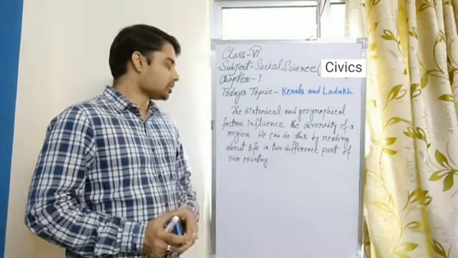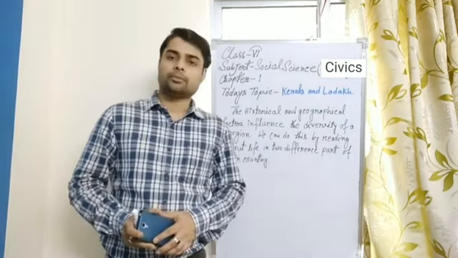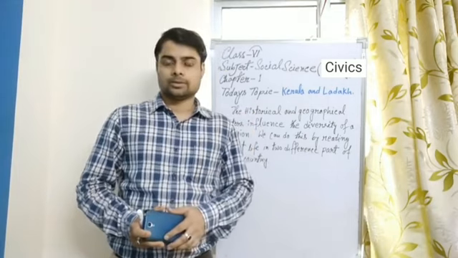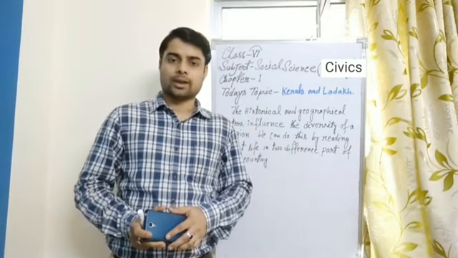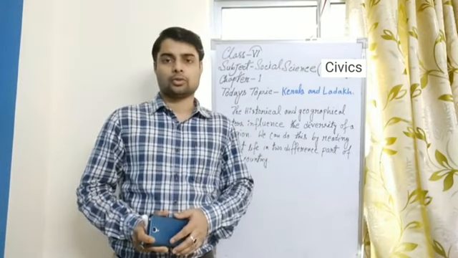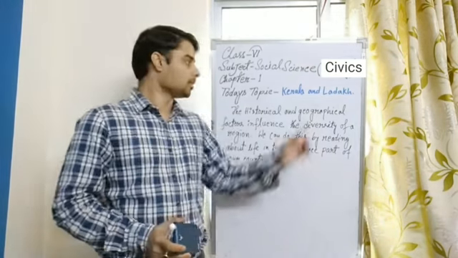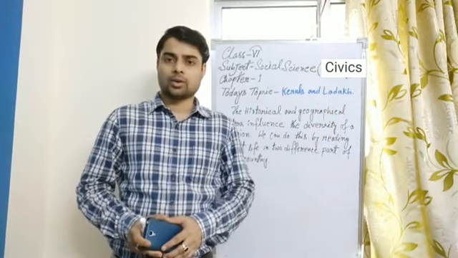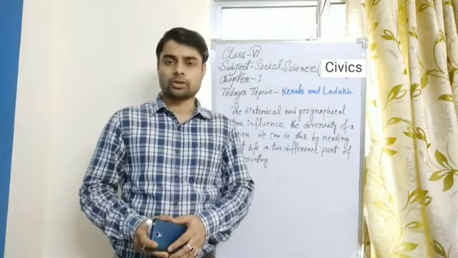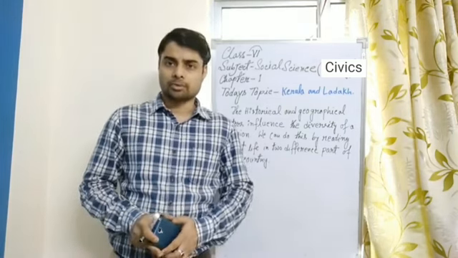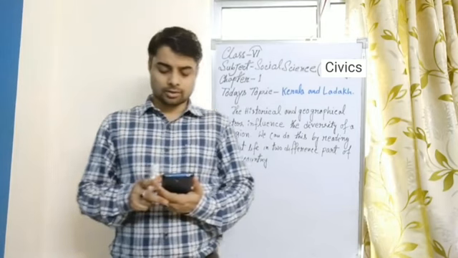We can do this by reading about the life of two different parts of our country. One is in the northernmost area and another is in the southernmost, and the names of the two areas are Ladakh and Kerala. So let's start. Open your book to that portion of chapter 1 and follow the book carefully. I am reading from the book.